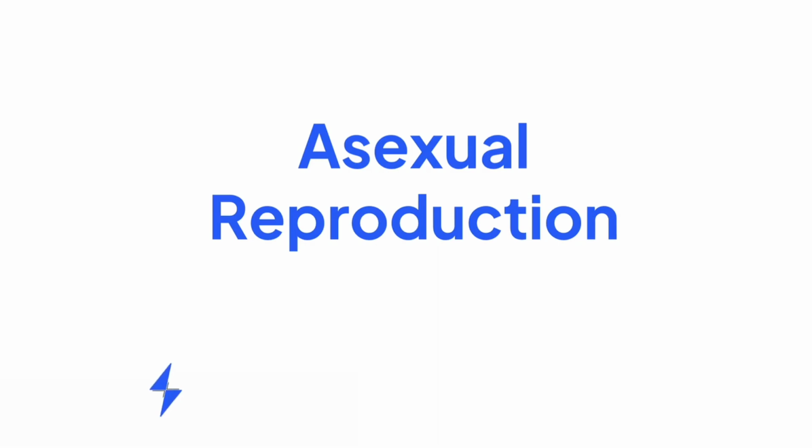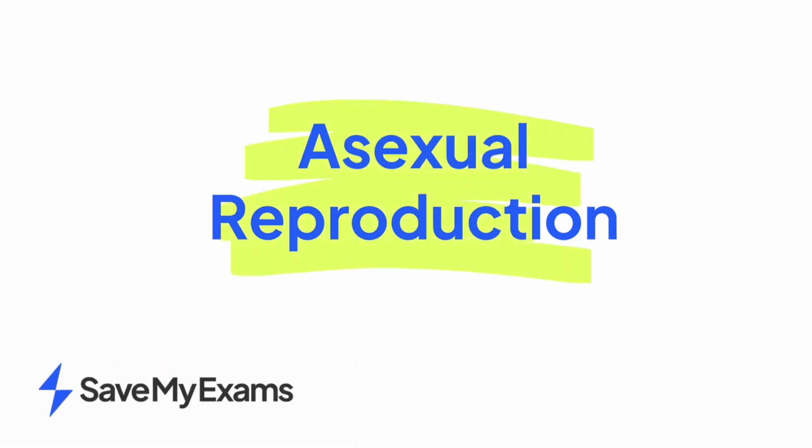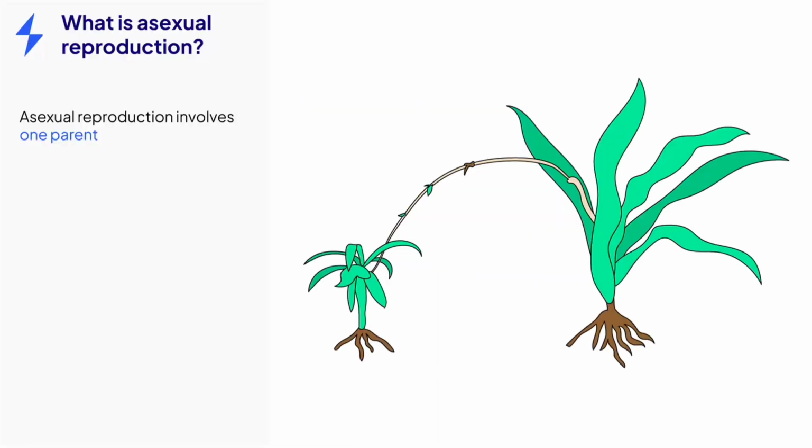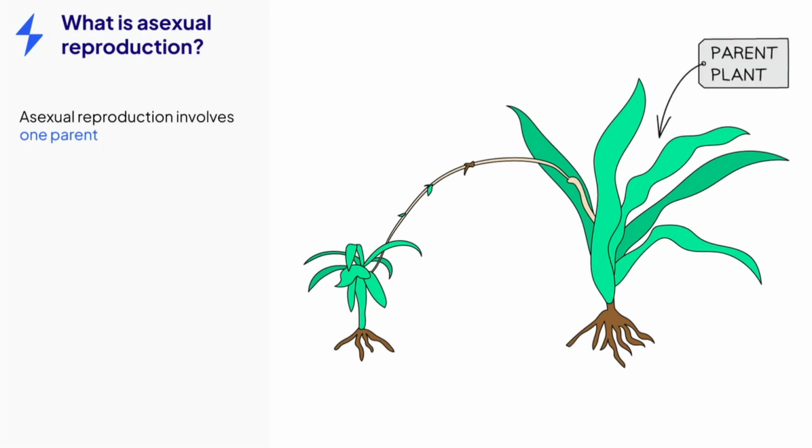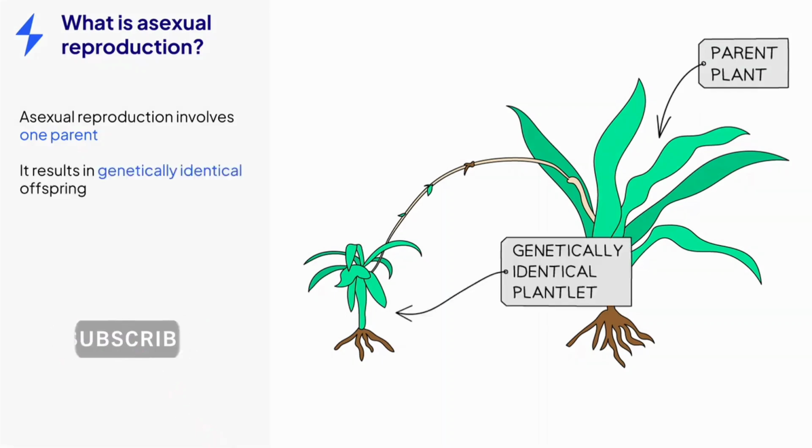This video is on the topic of asexual reproduction. Let's start by thinking about what asexual reproduction is. It's a form of reproduction that only involves one parent rather than two, so there's no fertilization or fusion of gametes such as a sperm or egg. There is no mixing of genetic information, so the offspring produced are all genetically identical to each other and their parent. They can also be known as clones.